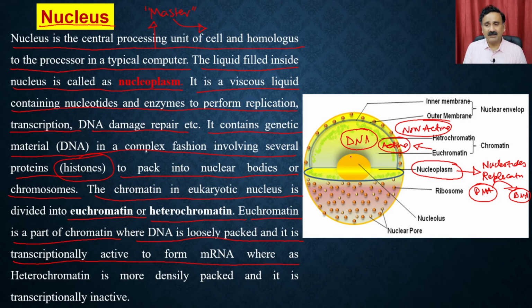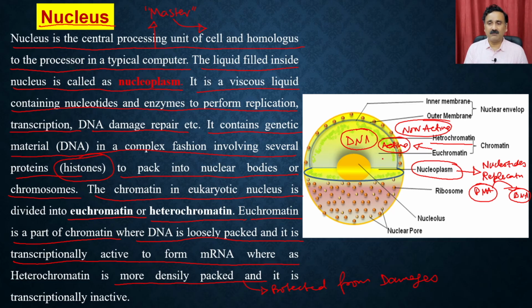Which means the eukaryotic cell has a mechanism so that it can make some portion of its genome active and some portion of its genome inactive. Why is it so? Because they don't want to expose their whole DNA to the cellular machinery as well as to different types of toxicants, and because of that they are able to protect it. The DNA in the heterochromatin is more densely packed, and because of that it is protected from any kind of damage. So it is protected from damage, and it is transcriptionally inactive.